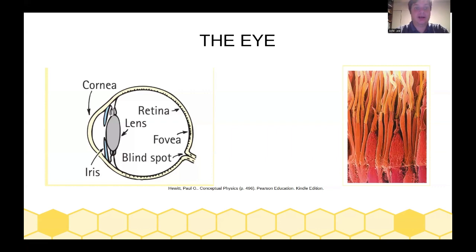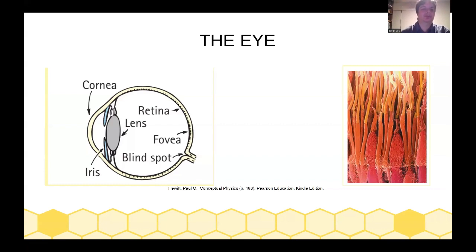Finally, I want to talk about the eye, which is a very specialized mechanism for seeing light and interpreting the different colors and the different intensities of light. So the cornea lets in light, which is passed through the iris, the colored part of your eye, which can go big or small and determines the size of your pupil. So the pupil is just a hole into your eye where the iris controls how big the pupil is and how much light is able to get through.